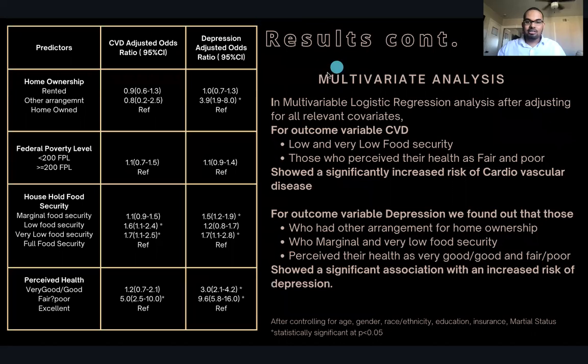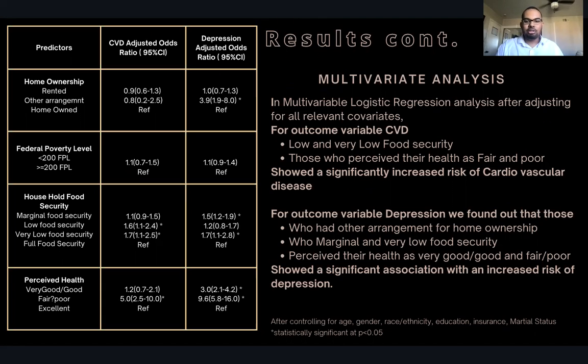For our multivariate analysis, we have our table 3 with predictors and the odds ratio of CVD and depression. Predictors looked at home ownership, federal poverty level, household food security, and perceived health. And the odds ratios are again given in adjoining percentages with the given reference groups in each category.